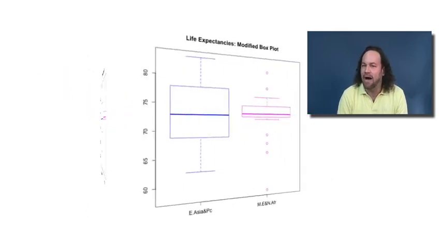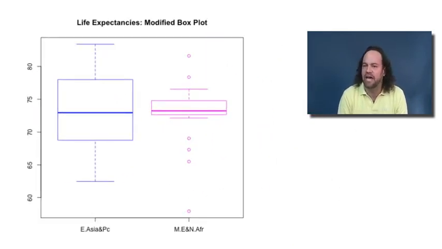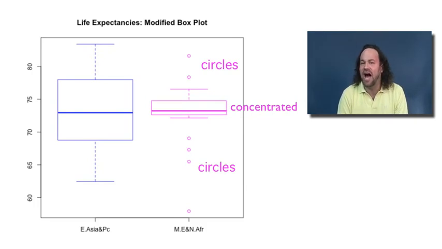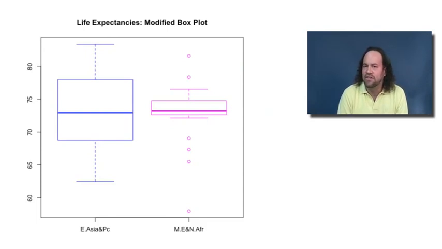Now, if we look at a modified box plot instead of the two regions side by side, then we can see a little more. Most of the Middle East and North Africa data is indeed concentrated very closely around the median, and that's why the quartile boxes are so small. But we can see by those little circles outside the extensions that there's a few countries in the Middle East and North Africa which have very high life expectancies, and a few countries which have very low life expectancies. So we see that in this case, the center of the data is pretty comparable, but actually the spread of the data is quite different.